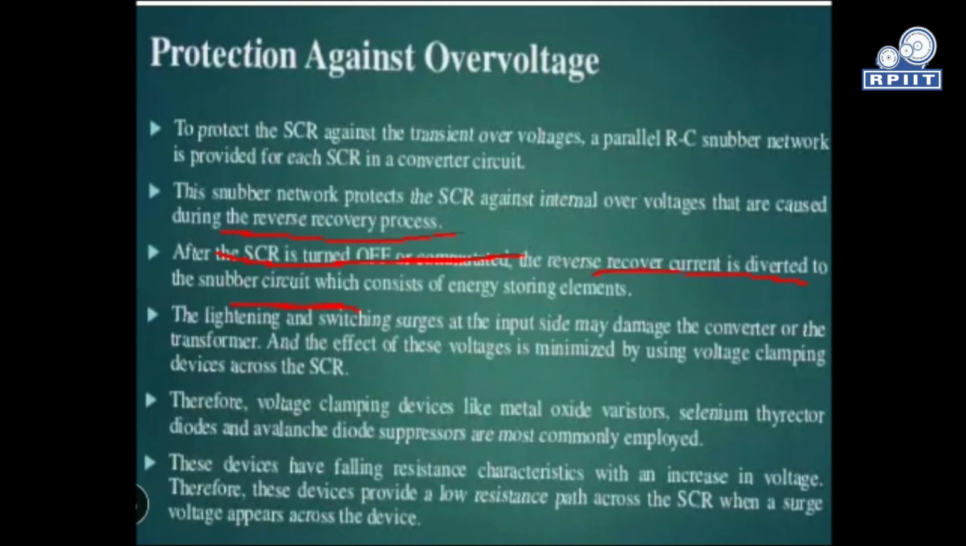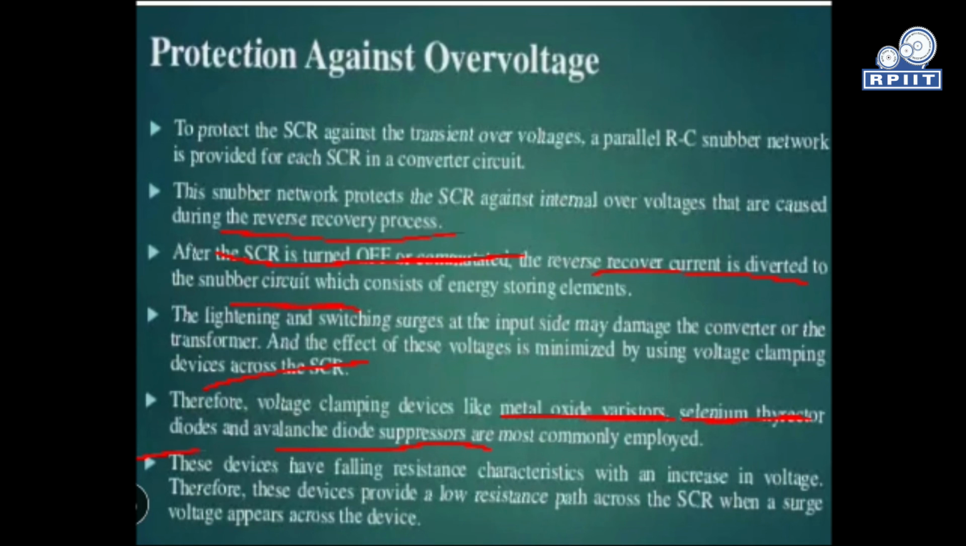Lightning and switching surges on the input side may damage the converter and the transformer, so we can minimize the voltages using clamping devices across the SCR. We can also minimize the lightning effect by using clamping devices across the SCR. Voltage clamping devices like metal oxide varistor, selenium thyristor diode, and avalanche diode are most commonly used in thyristor protection against over voltage.